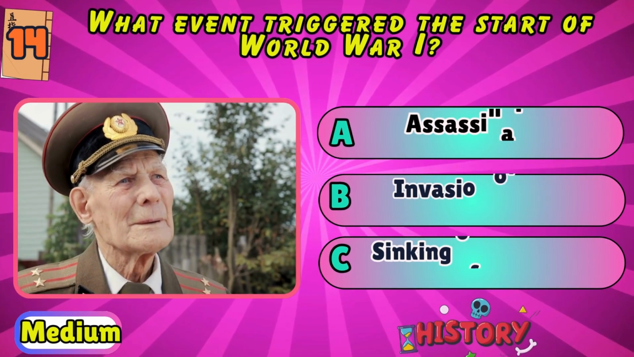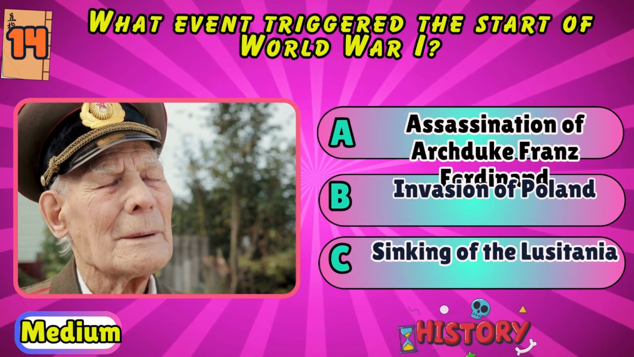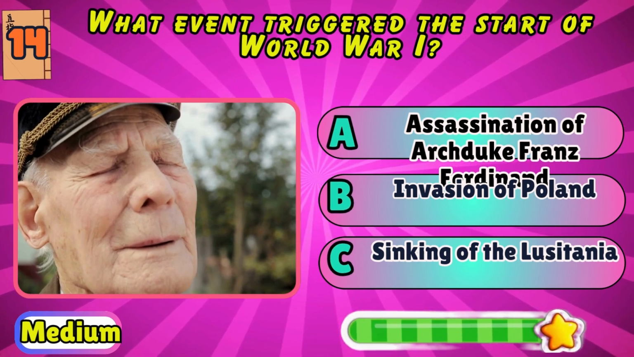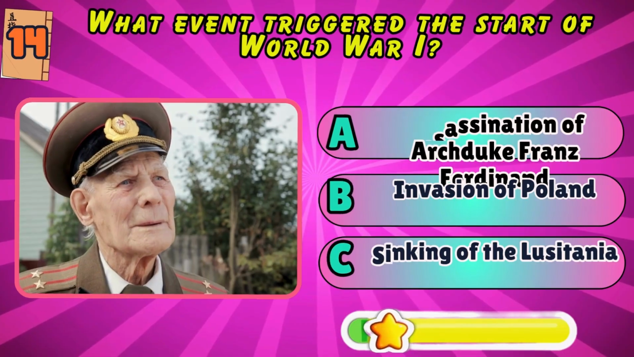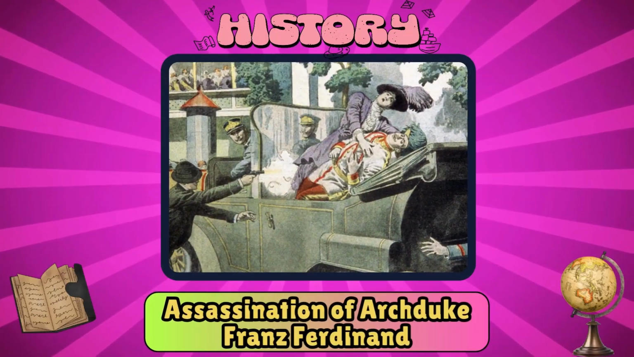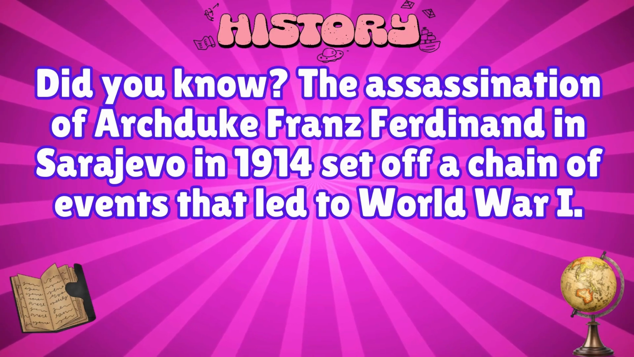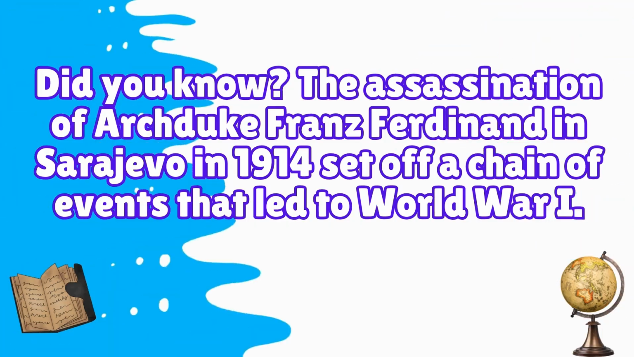What event triggered the start of World War I? Assassination of Archduke Franz Ferdinand, invasion of Poland, or sinking of the Lusitania? Assassination of Archduke Franz Ferdinand. Did you know? The assassination of Archduke Franz Ferdinand in Sarajevo in 1914 set off a chain of events that led to World War I.